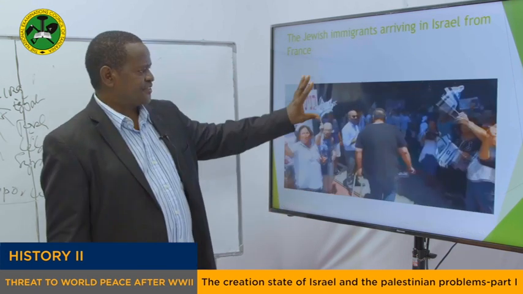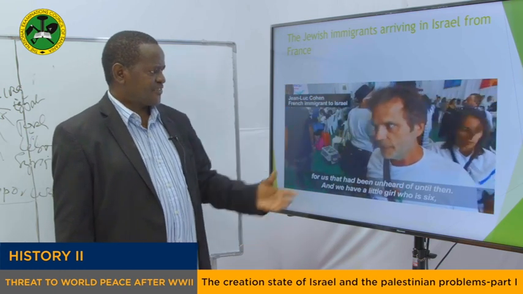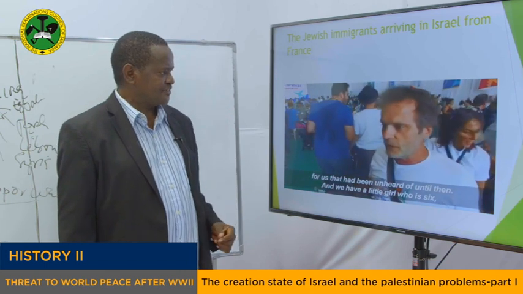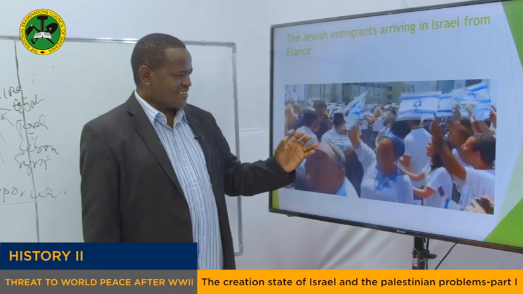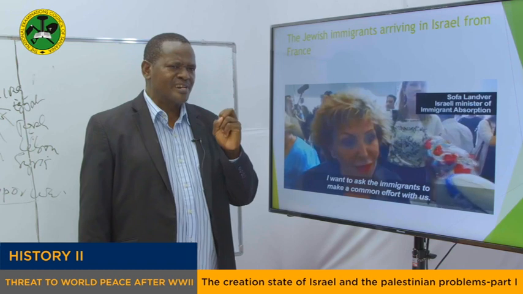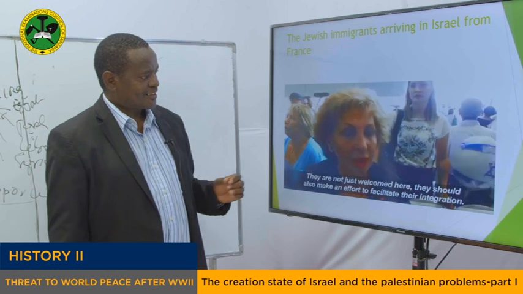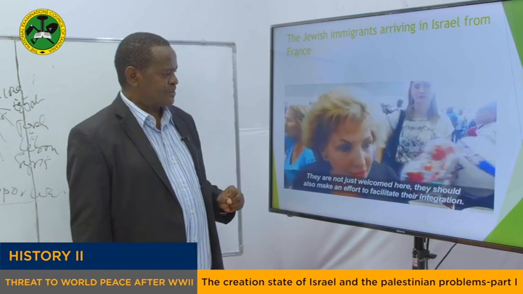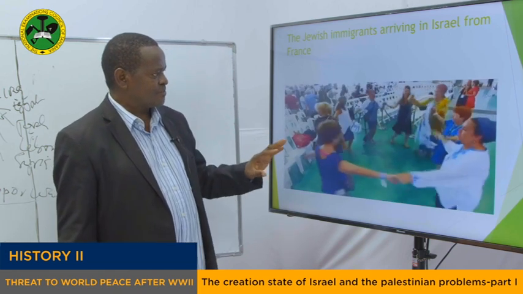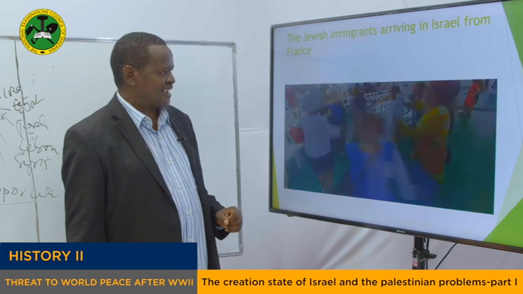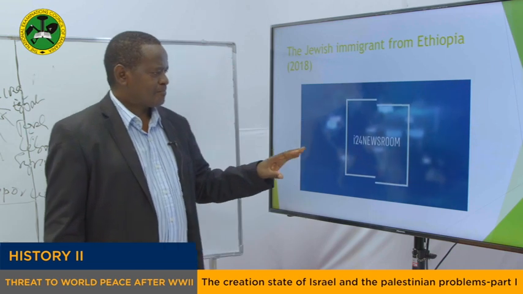My dear students, this is the video. And this video shows people who were arriving from France. These people are Jews who were living in France, and they have decided to come to live in Israel. So this is showing how people were coming from different parts of the world to live in Israel. But ask yourself, my students, will this land not be full of people? Because if people keep on coming, then it's obvious that this land is going to be full of people. These are people who are celebrating their coming to Israel, and they are being received by the Israeli authority. But yet, my students,